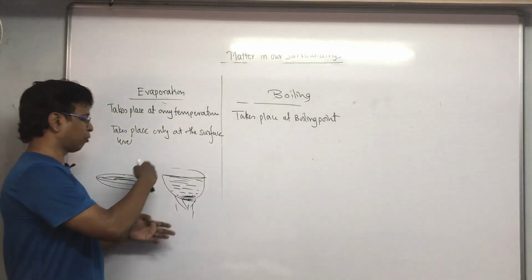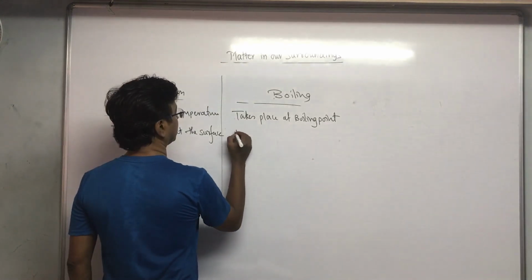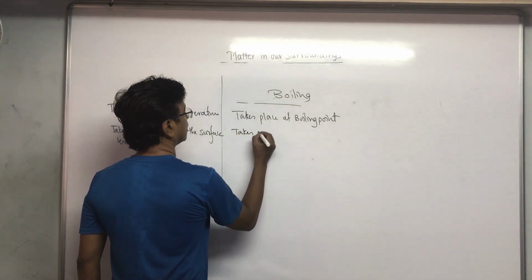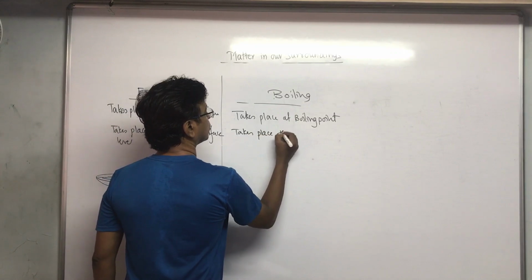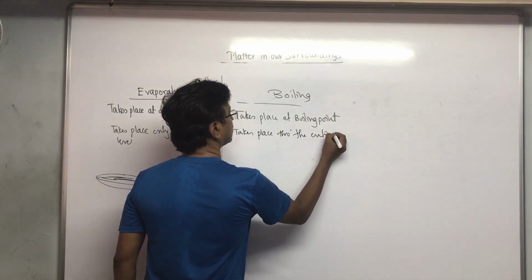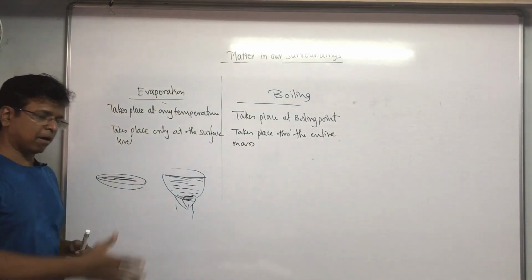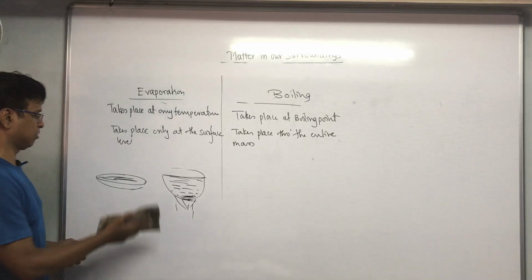So basically, this is the process happening throughout the entire mass. The entire mass of water is actually going through this process.